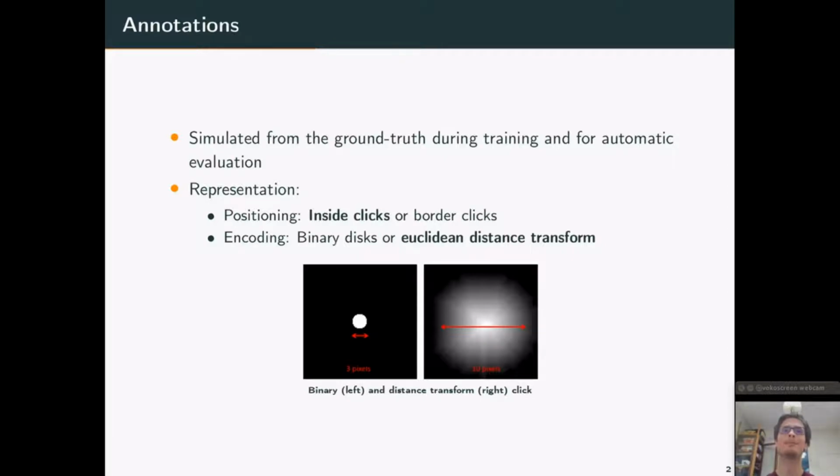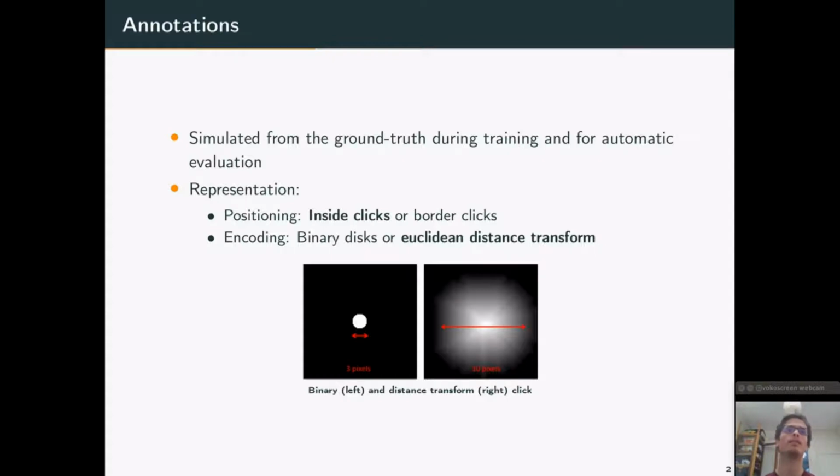We also studied two aspects of these annotations. So first, the positioning, the inside clicks or border clicks. So inside clicks means that the clicks are located in the middle of the instances, so for example in the middle of a car, while the border clicks means that they are located between two instances, so for example to delimit a car from the road.